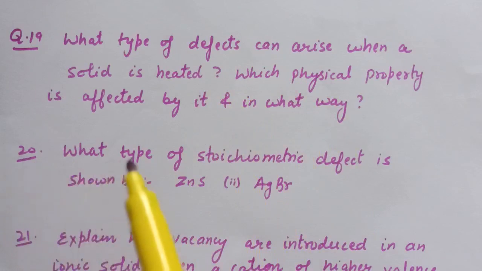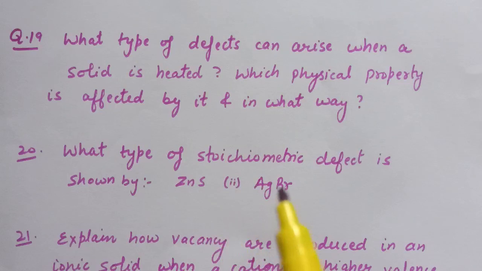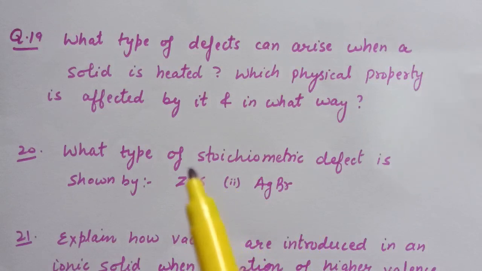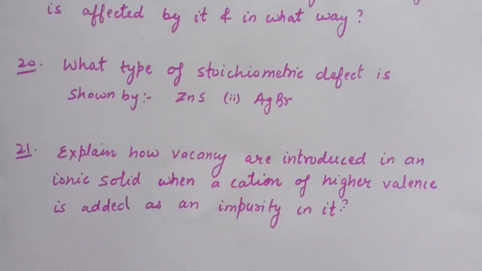Next question is, what type of stoichiometric defect is shown by zinc sulfide and AgBr? So in case of zinc sulfide, Frenkel defect is shown due to large difference in the size of cations and anions, whereas AgBr shows both Schottky and Frenkel defect.